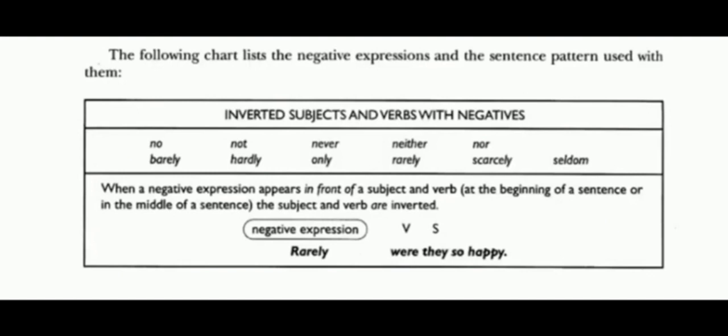Examples: no, not, never, neither, barely, hardly, only, rarely, scarcely, and seldom. Example: negative expression rarely, verb were, subject they, so happy.